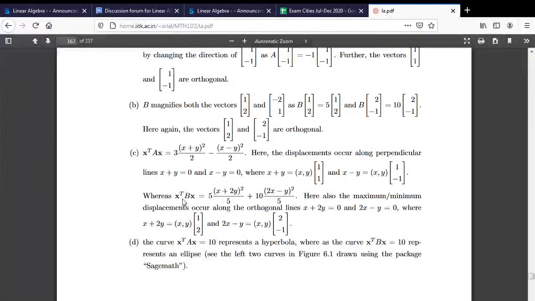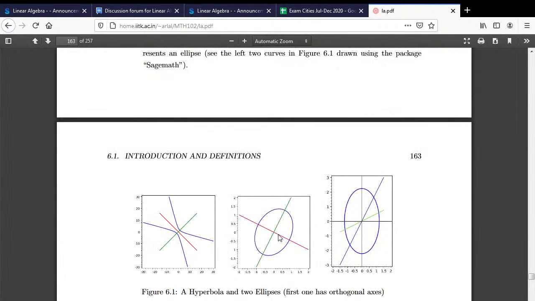Oh. So a small correction now, please have a look at it nicely. Since I am talking of an ellipse, the eigenvalues have to be positive. So B has positive eigenvalues. B has eigenvalues 5 and 10, which are positive, so the ellipse has to come from there. The eigenvectors are (1, 2) and (2, -1). So these two lines that I am talking of, this is (1, 2), and therefore it has not come so nicely. Now I understand that this problem is there. So I think I'll go back here and write, maybe that's much better.